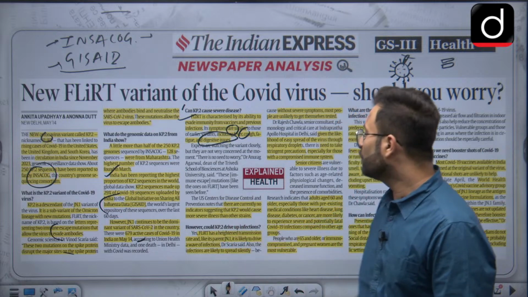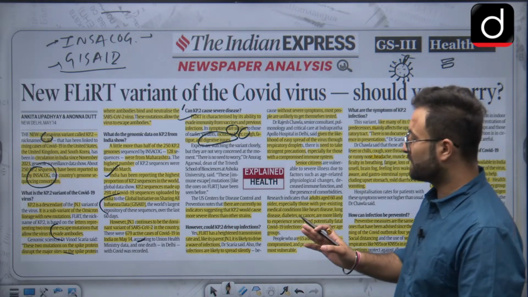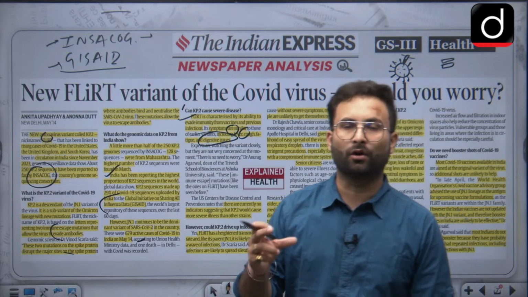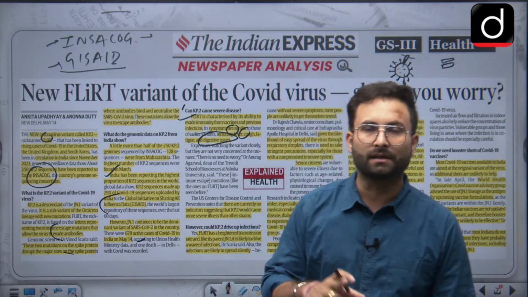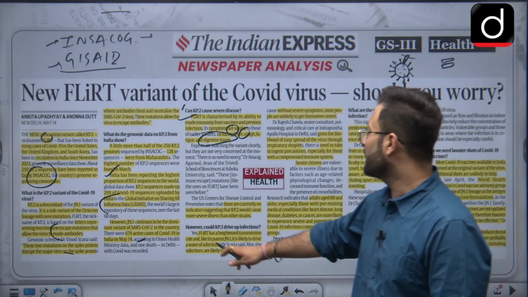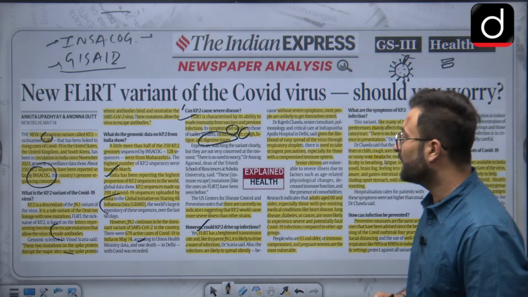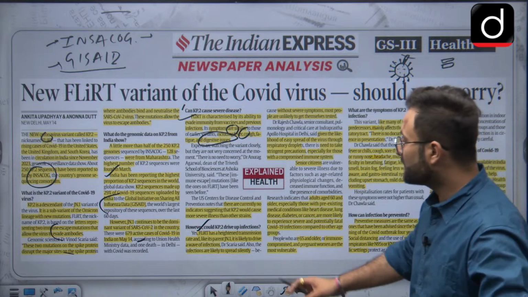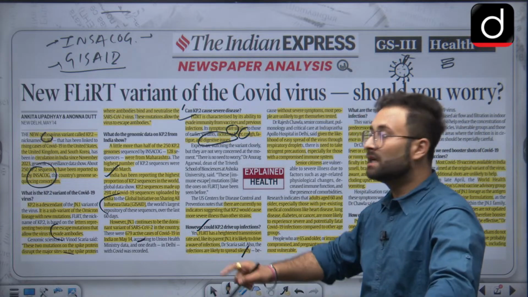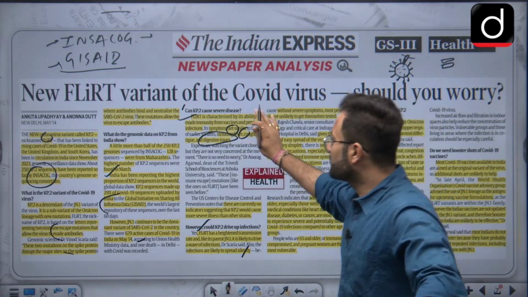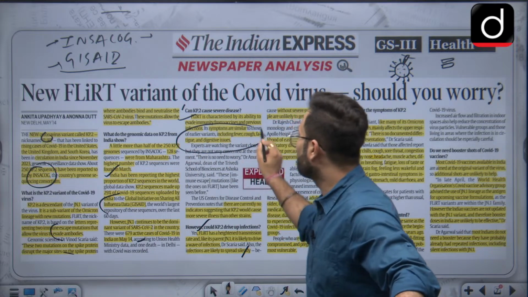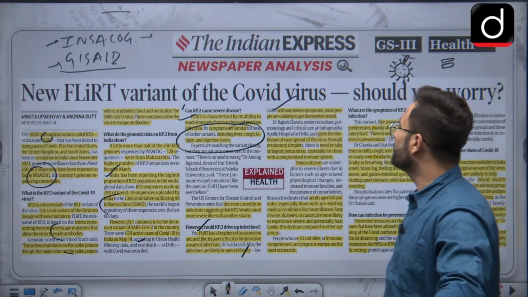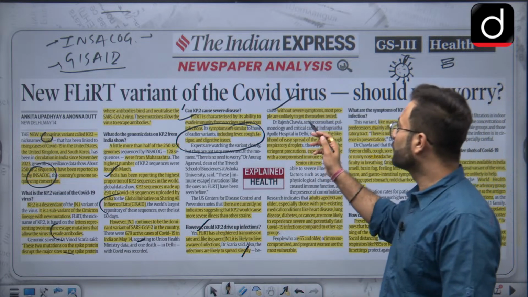However, could KP.2 drive up infections? As I told you, the spread of this particular variant is higher than the other variants. KP.2 has a heightened transmission rate, and like its parent JN.1, it is likely to drive a wave of infection. Infections are likely to spread silently because the symptoms are common symptoms. Without severe symptoms, most people are unlikely to get themselves tested.